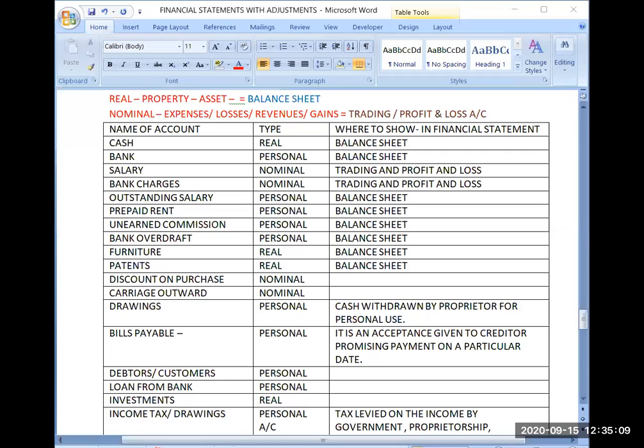It is my benefit. It will reduce my cost. So it is my income and it is a nominal account and it is a part of profit and loss account.